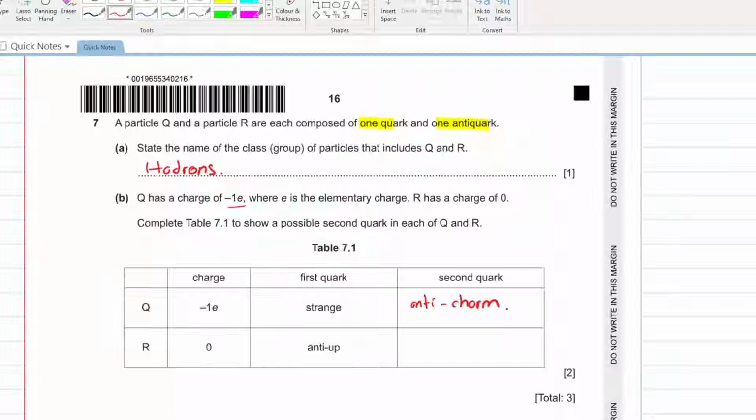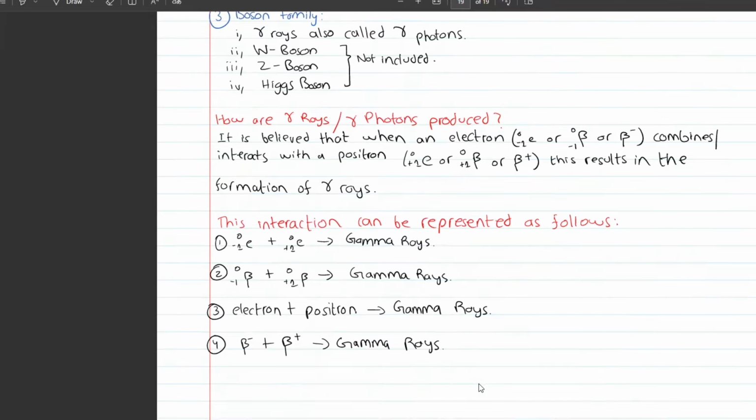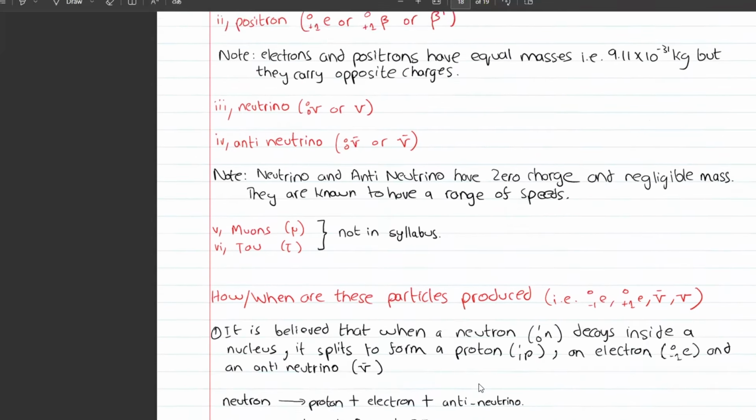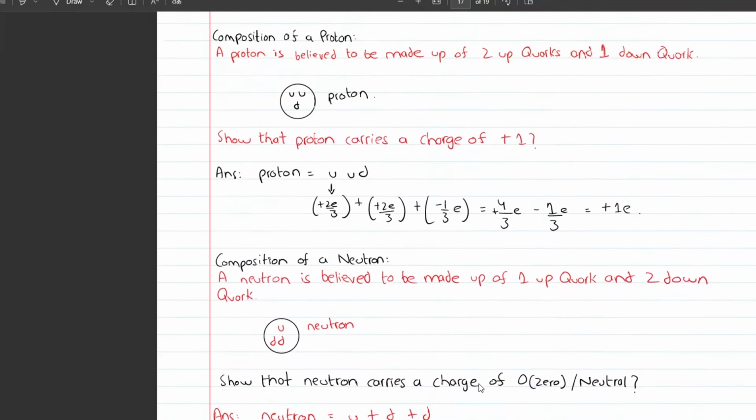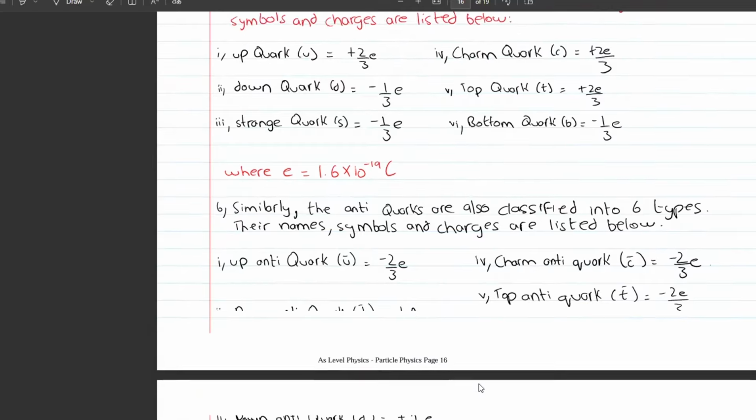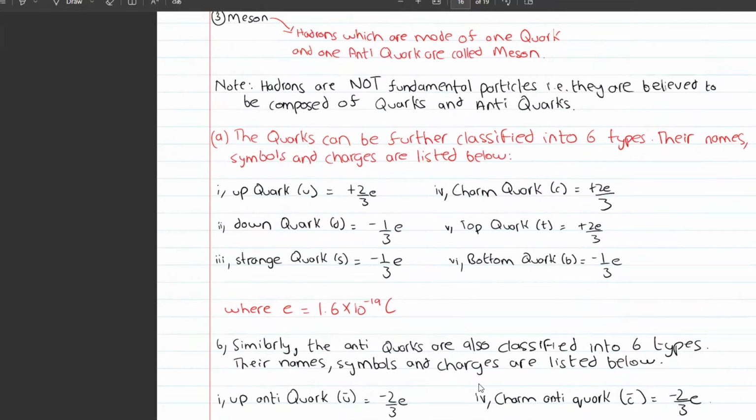Let me show you from the notes, भाई. Notes दिखा देते हैं हम लोग को. So if you remember, your strange quark has a charge of what?